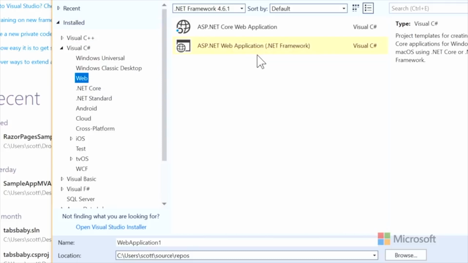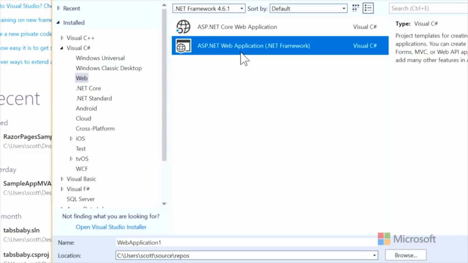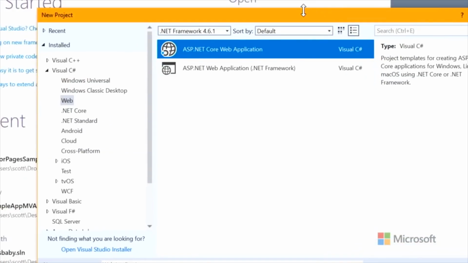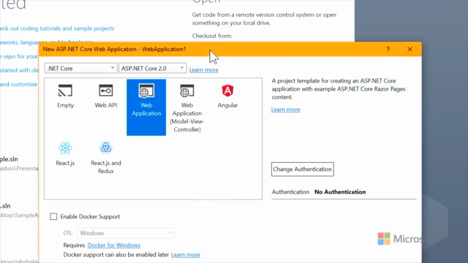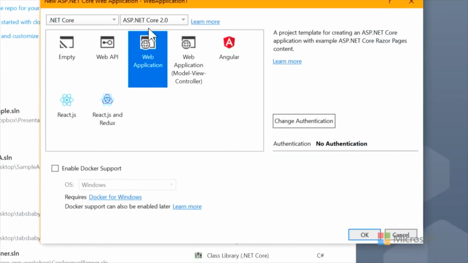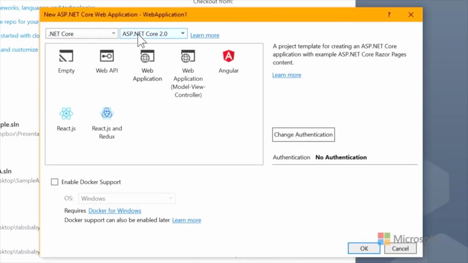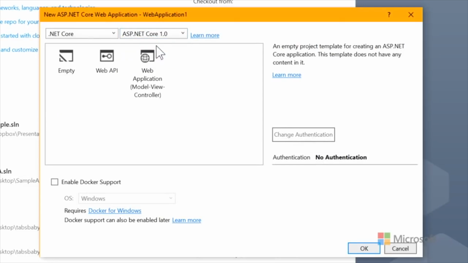I've got the ASP.NET Web Applications using the .NET Framework, the full framework that comes with Windows, or ASP.NET Core Web Apps, which work on, of course, Linux and Mac and Windows, which is what we're doing today. All right? All right. Good stuff. So I'm going to double-click on that. I've said File, New Project. And it's going to pop up a dialog here. You're going to want to double-check this drop-down. You might have it default to like Core 1.0 or 1.1. You're going to want to be 2.0 or higher.